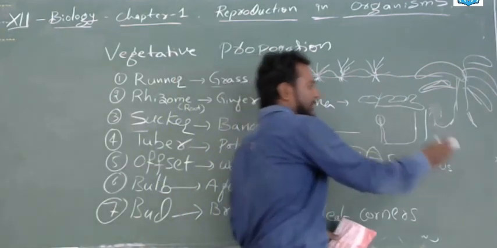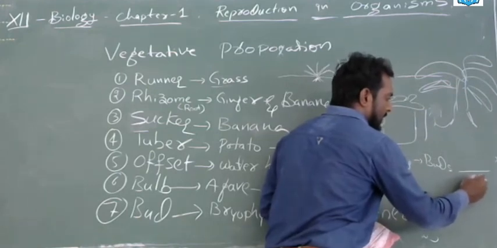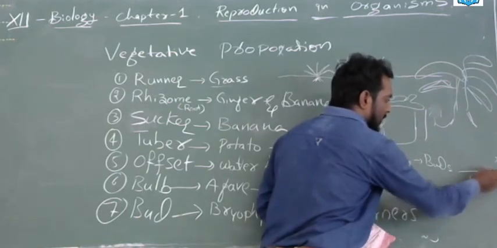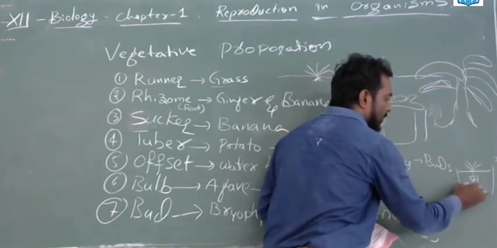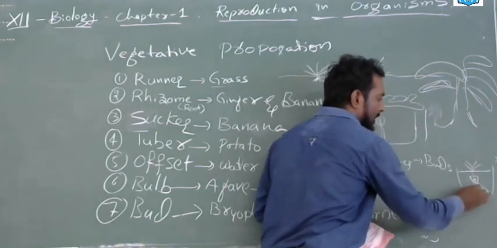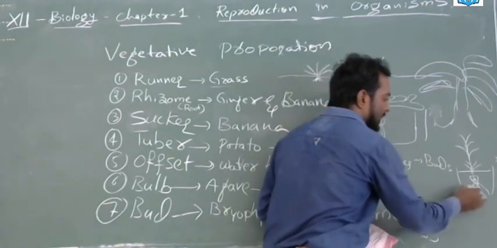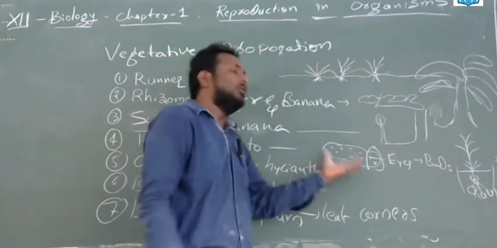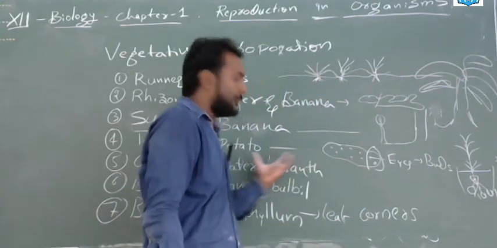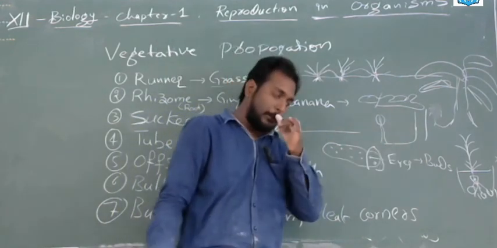This should be kept in the soil. From the notch, a plant will grow, the shoots will come out and roots will come out slowly. In a few days this will convert into a big potato plant, and it will start giving potatoes. So, here the tuber is giving rise to other potatoes through the eyes.